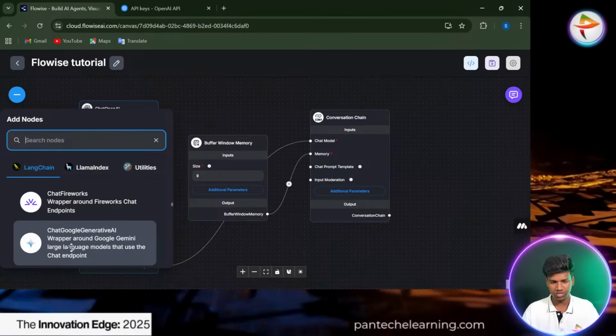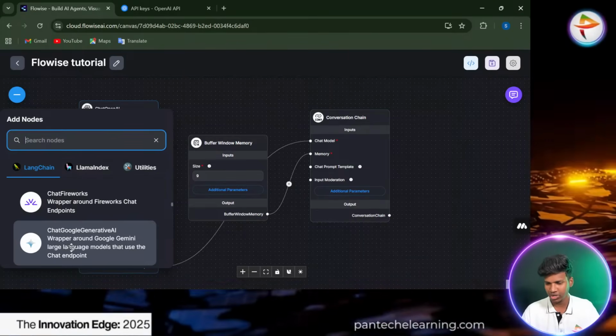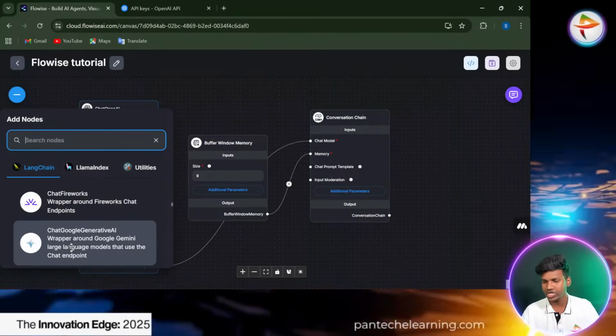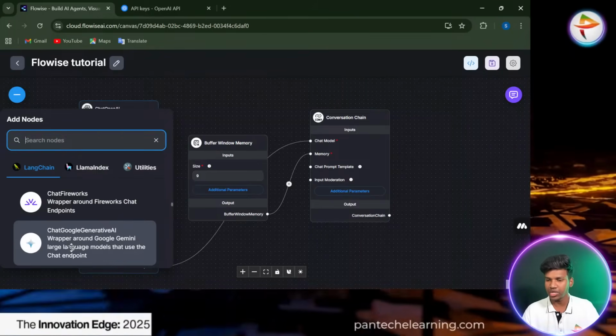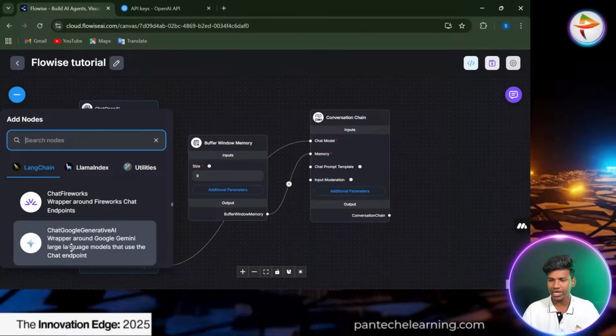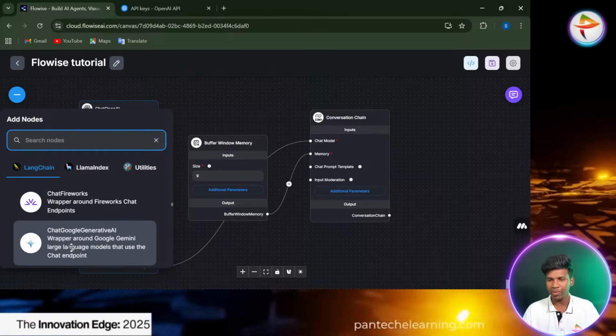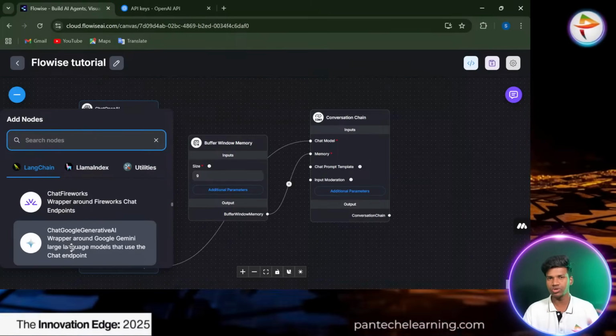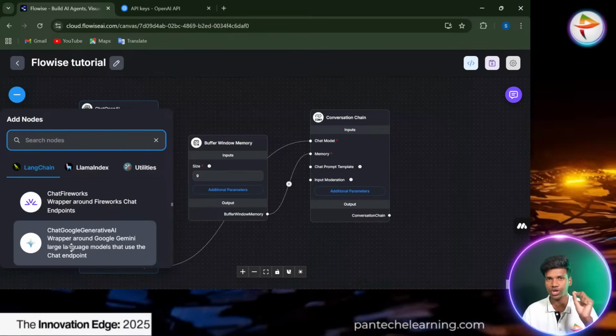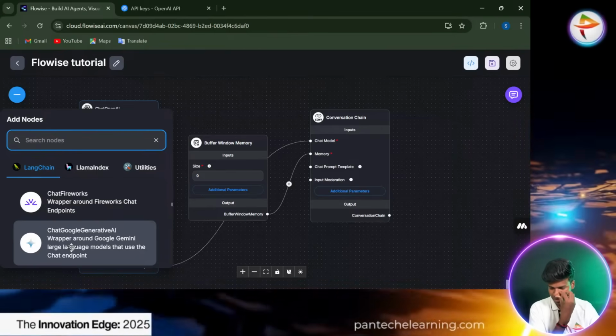Yeah, that is what I said just now, Google Generative AI, that is Gemini's. You can easily get an API key from Google AI Studio. Every time you create a new agent, try a different, new API key. That is better for your model.